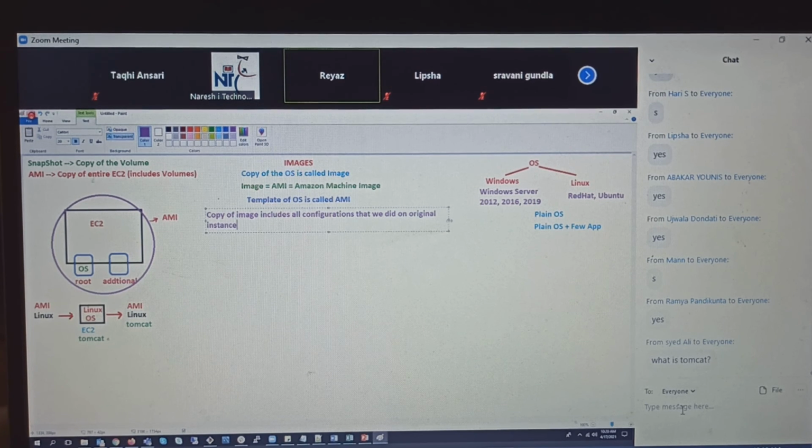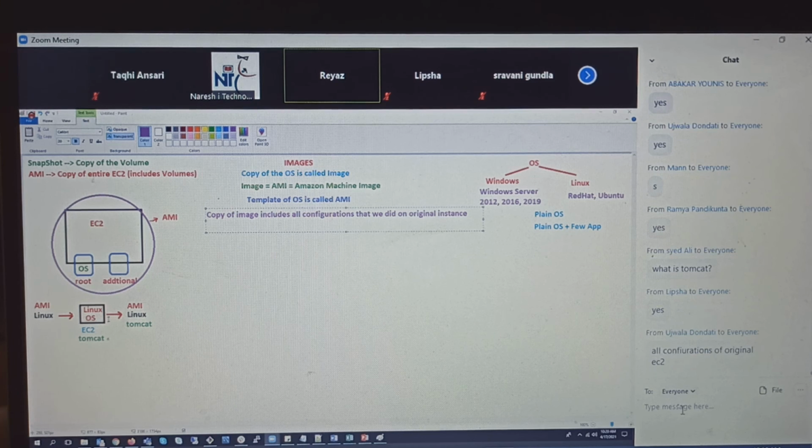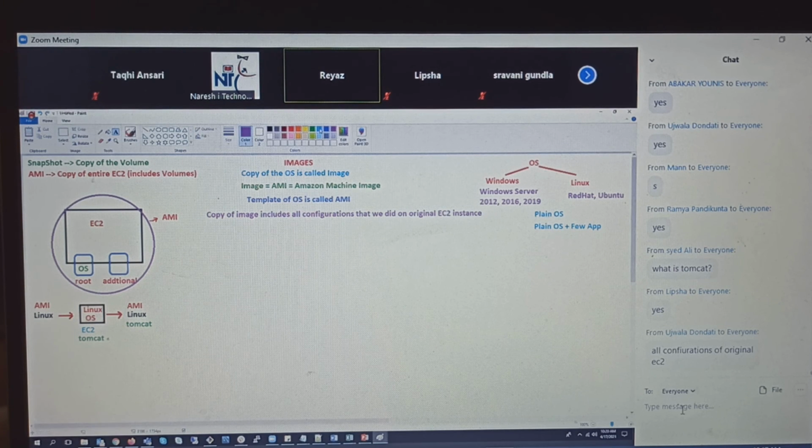Do you agree with this? The image includes all configuration that we did on our original EC2 instance. Okay, I'll put EC2 for you. Nice.